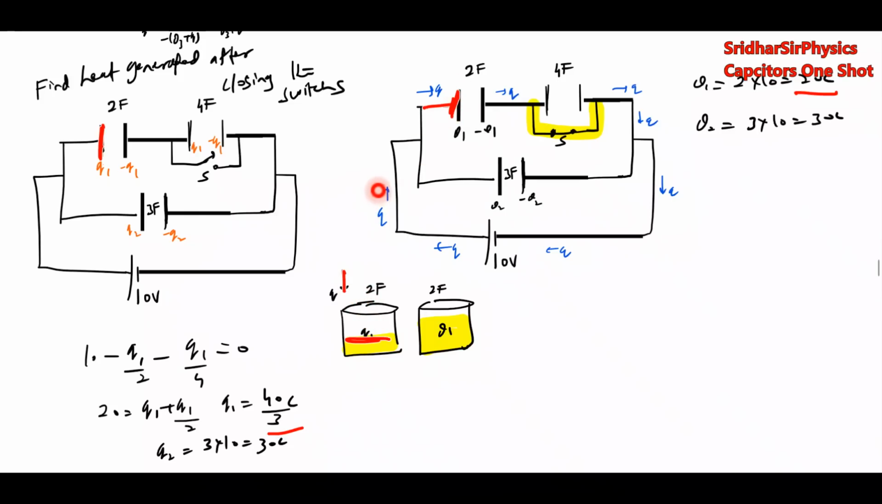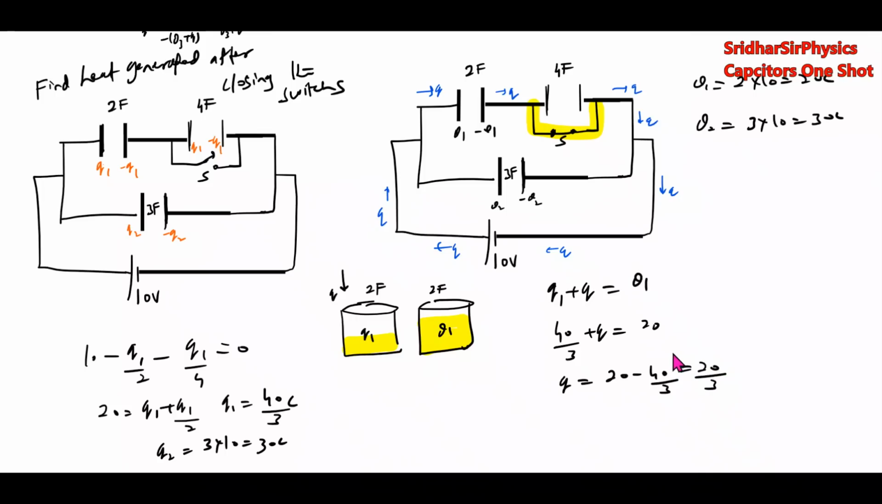So like this we'll find out the value of Q. So this should become equal to Q1 plus Q equal to Q1. So Q1 का value 40/3 plus Q will be 20. So Q का value will be 20 minus 40/3, 20/3 coulomb. Then initial energy UI plus UF, work done by cell.